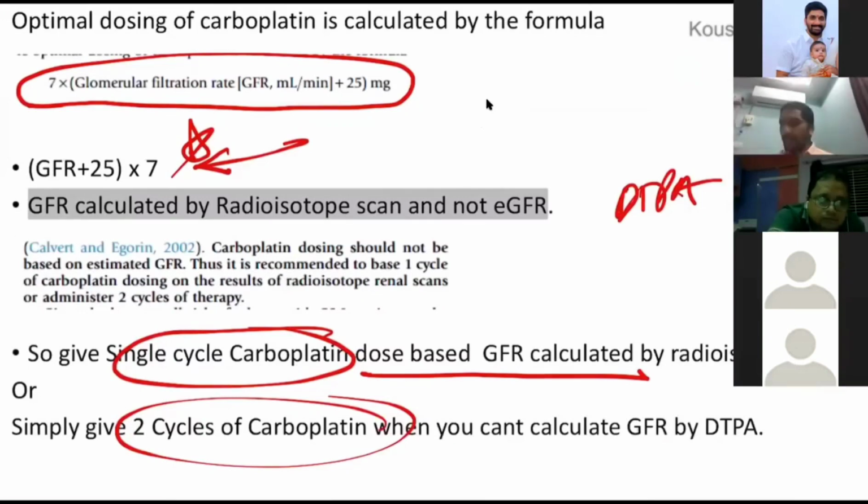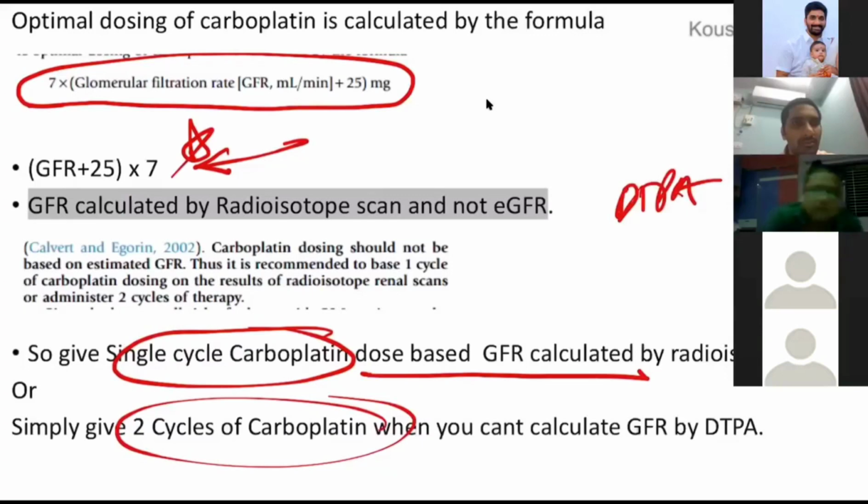Yeah, this is the slide. Where is 35 in this? Guys, there is no 35 here. GFR plus 25 into 7. Okay, sir. This is an easy way for you to remember.